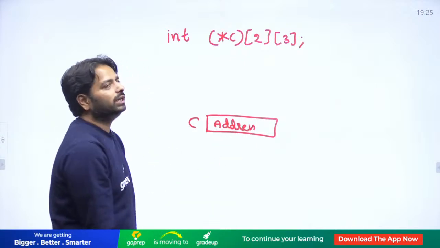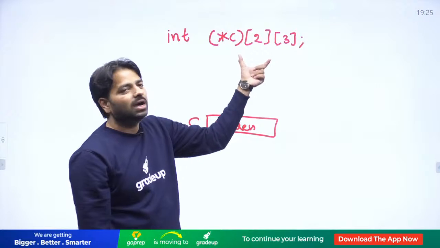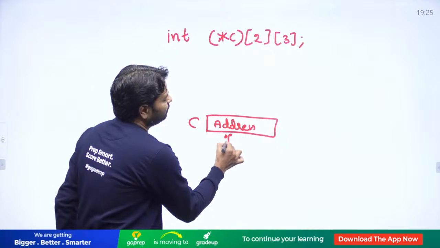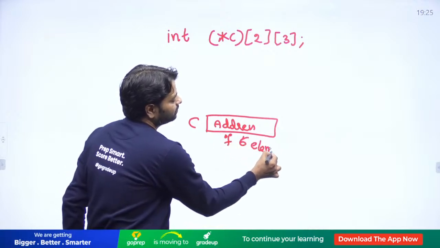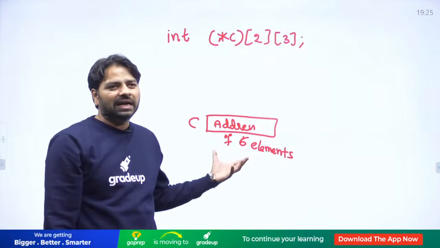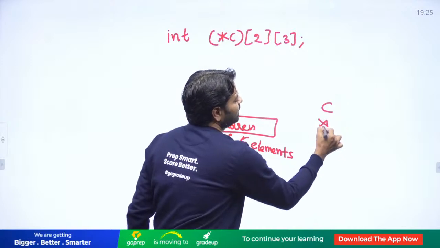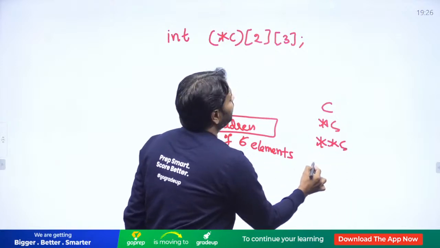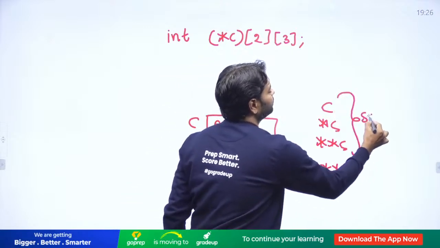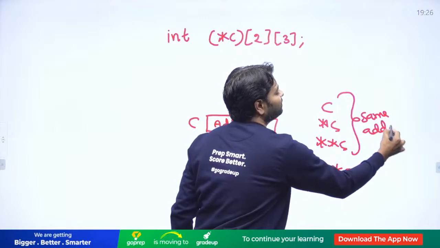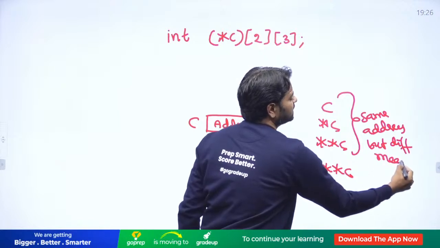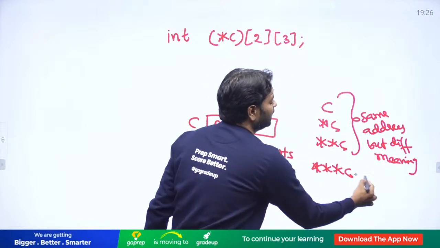But address of 2D, this is 6 elements. It is going to assume I have address of 6 elements. It's not address of one element. If you ask star C, you don't get any data. Here C, star C, even double star C, only triple star C will give a data. This all will print same address, but they are different meaning. You don't understand the meaning directly now, but this will give you data.